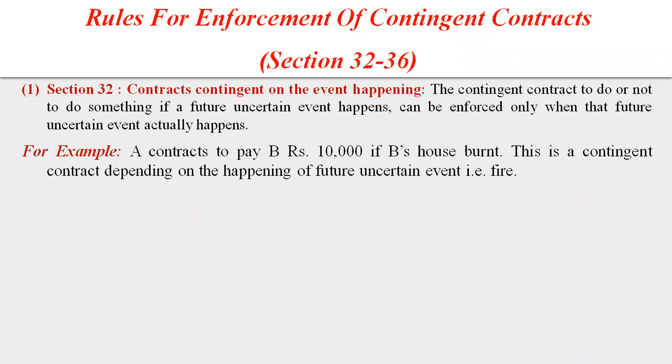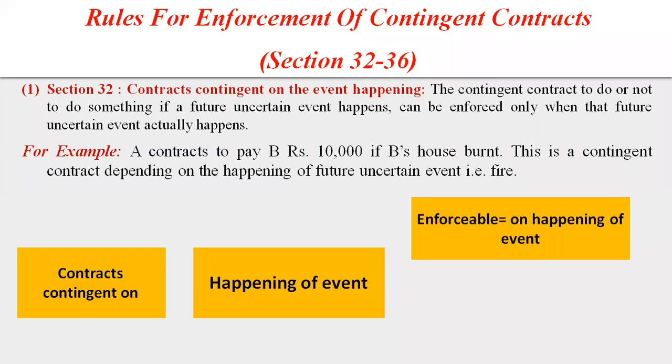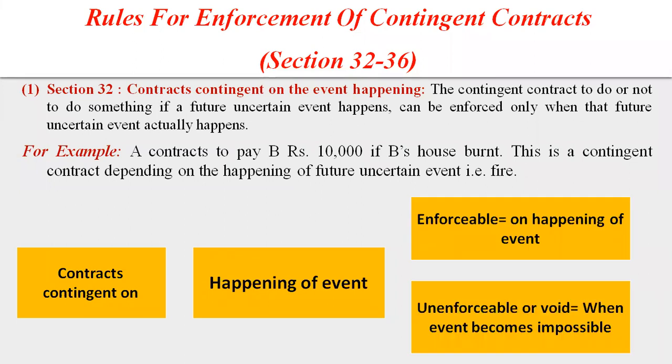Here the event is fire, and only when the fire happens and B's house burns will A pay B rupees 10,000. So a contract contingent on the happening of an event is enforceable on the happening of the event, and unenforceable or void when the event becomes impossible.